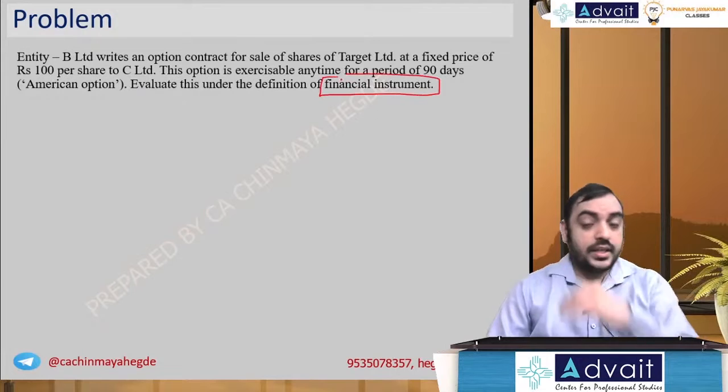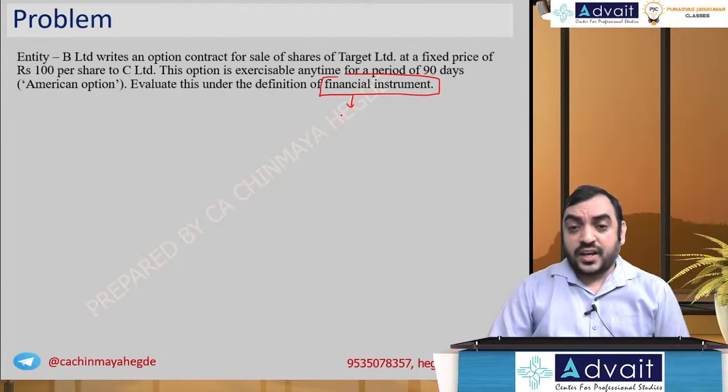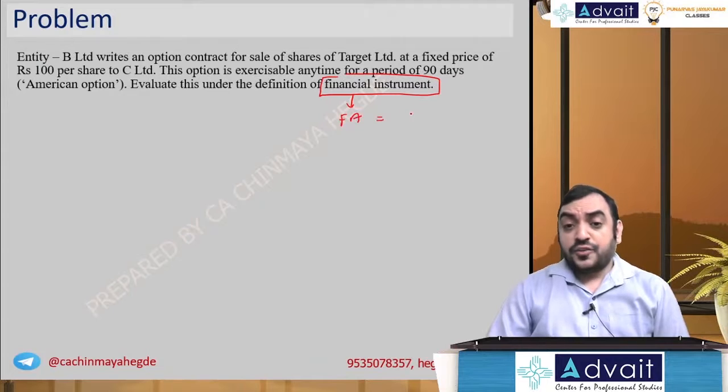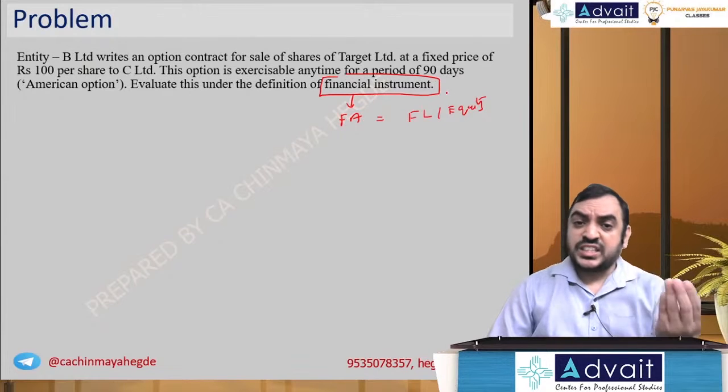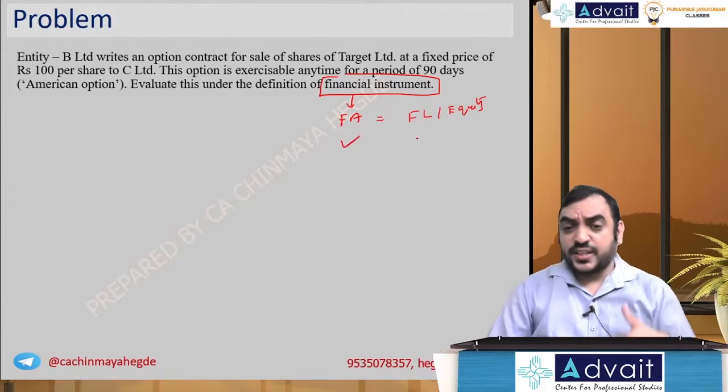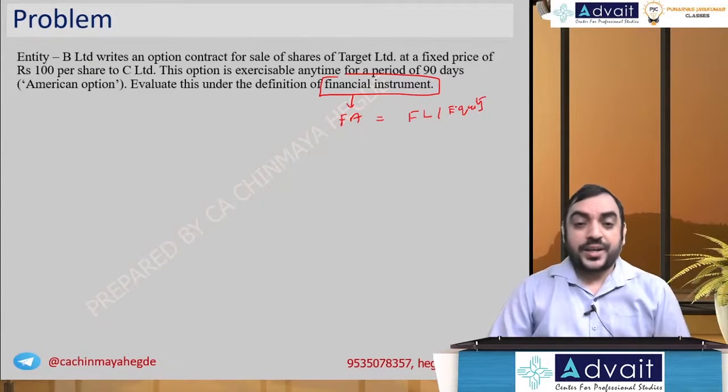Remember, it should be a financial asset of one, and a financial liability or equity of another. So if it satisfies the definition of either financial asset or financial liability or equity, then this is coming under financial instrument.